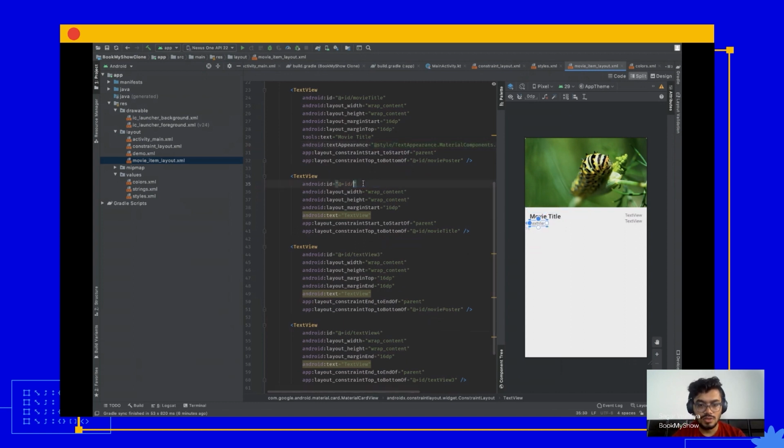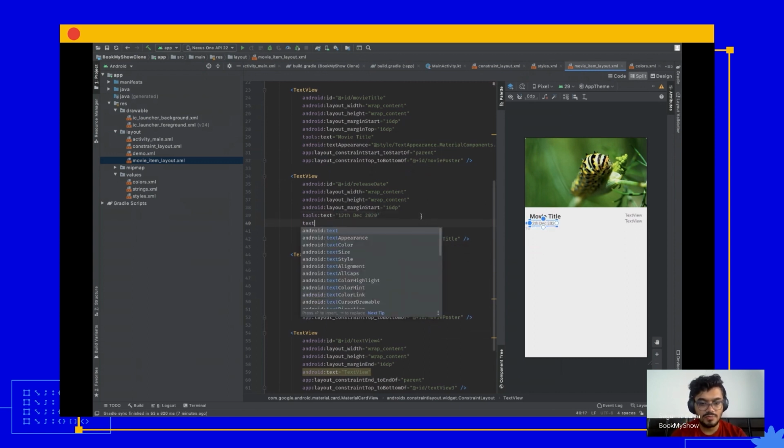Let's focus on release date. Let's just rename this to release date, and let's just use a dummy value for now. And let's just style this using text appearance.